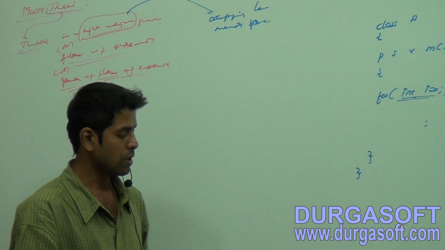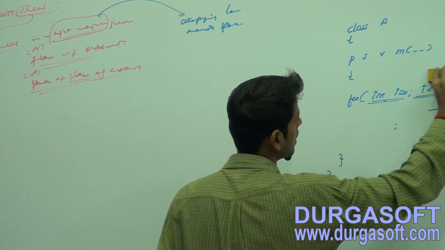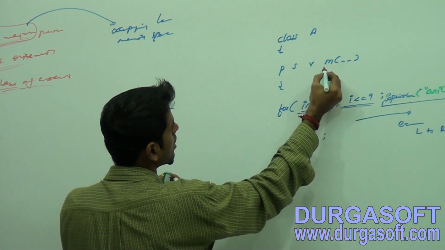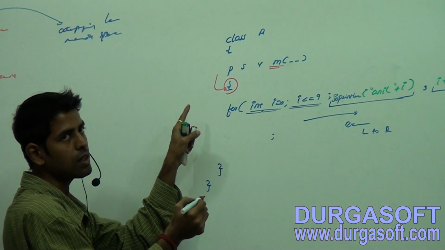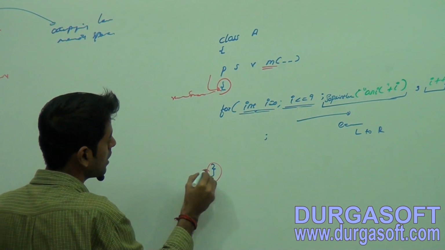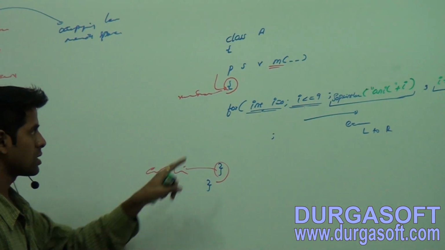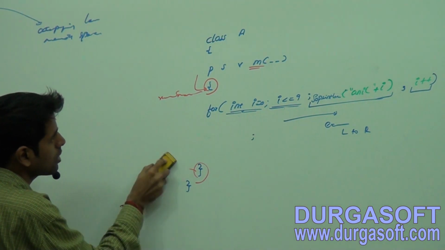If you observe here how our code is executing, from the main method, first it is starting. This is called the starting scope of the main method, and this is the ending scope of the main method. Observe, starting scope of main method, ending scope of main method.